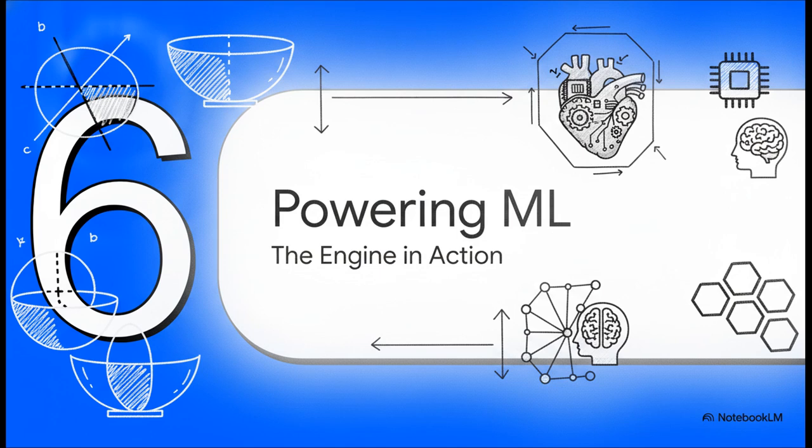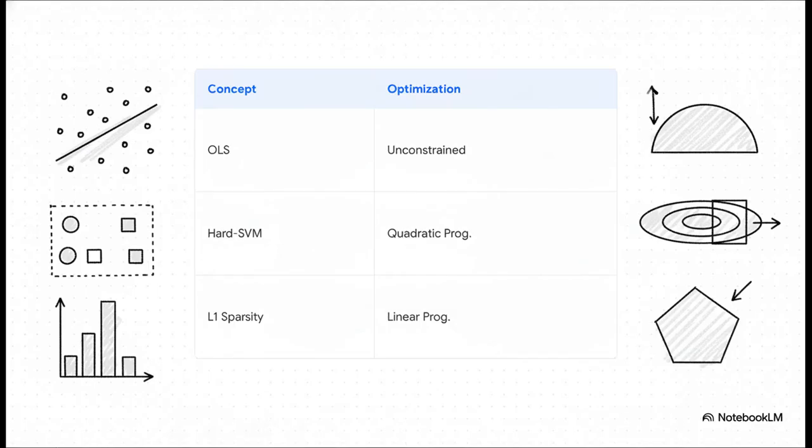Finally, Section 6, Powering Machine Learning, the engine in action. Now you might be asking yourself, okay, why does all this dense math actually matter to me? Well, because this is the direct, beating engine powering artificial intelligence. The machine learning algorithms you hear about literally every day, they are just convex optimization tools wearing a clever disguise. Drawing a simple line of best fit through data? That's just unconstrained convex optimization. Training a support vector machine to classify images? That's actually a quadratic programming problem. And if you want a model that naturally ignores useless data, what we call L1 sparsity, you're secretly just solving a linear program. It's all connected.